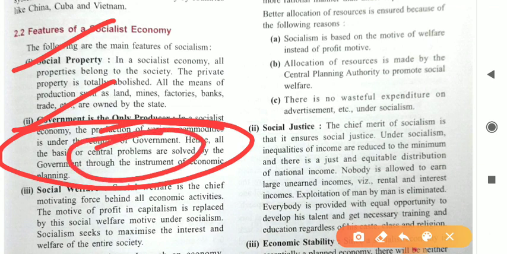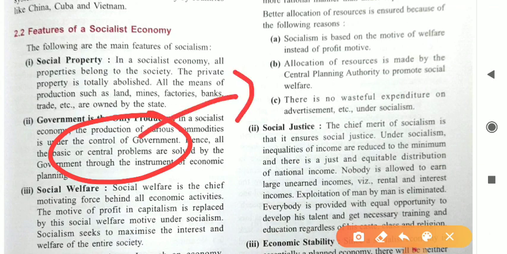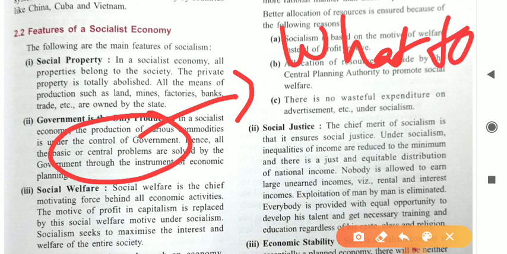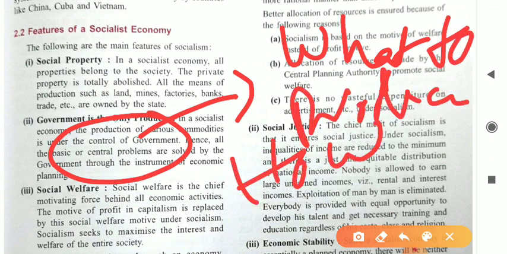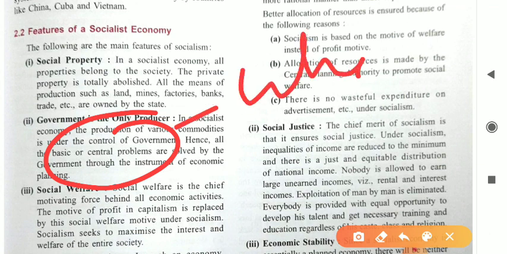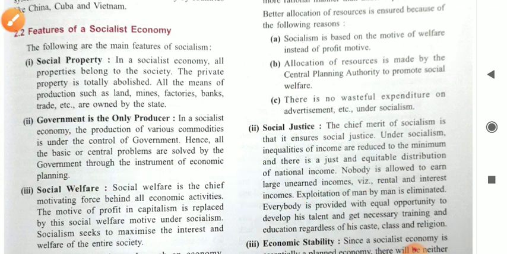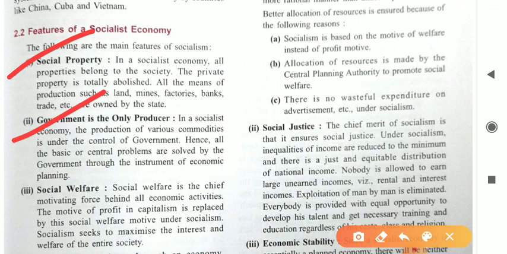Now the question is, what is this central problem? You are all familiar with the central problems: what to produce, how to produce, and the last one is for whom to produce. So these are the central problems of an economy, and all these problems will be solved only with the help of the government.